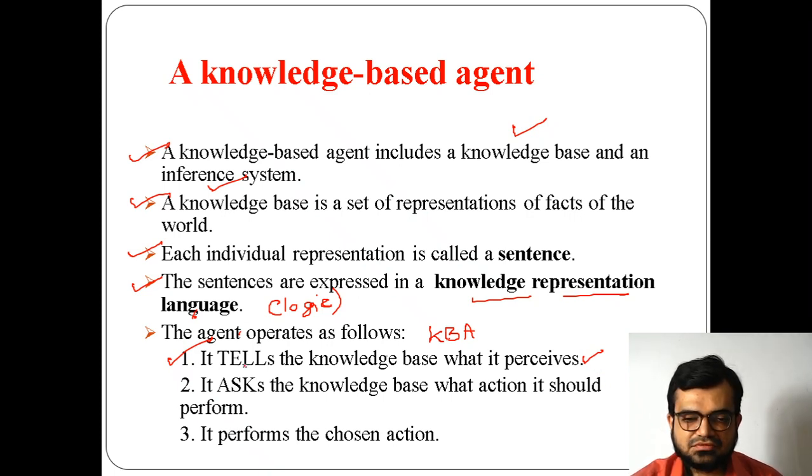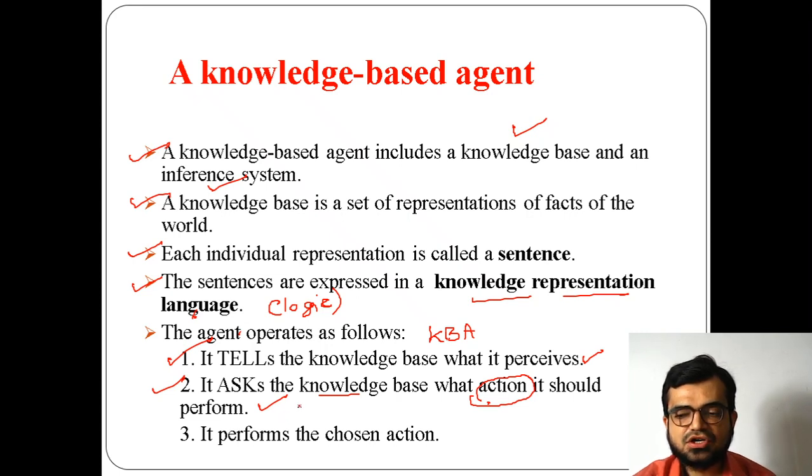Again it asks the knowledge base, upon the given input I received, what action the knowledge base agent should perform, which is best in order to achieve the task. Now, after selecting the particular action, the third point is what?